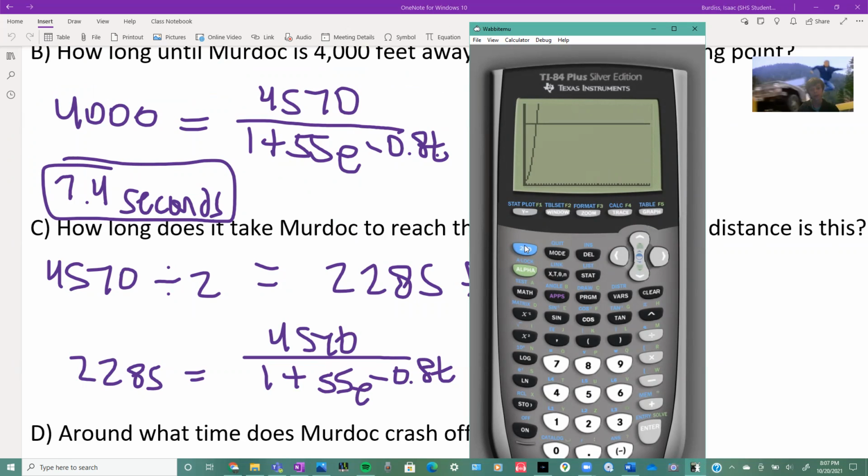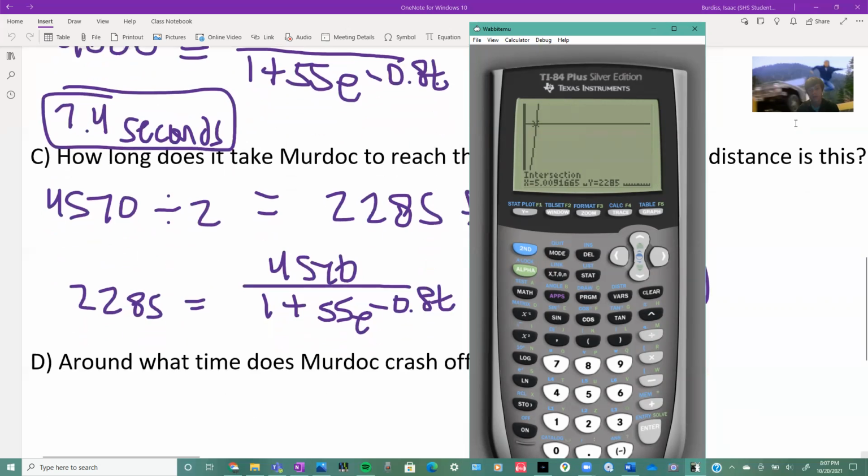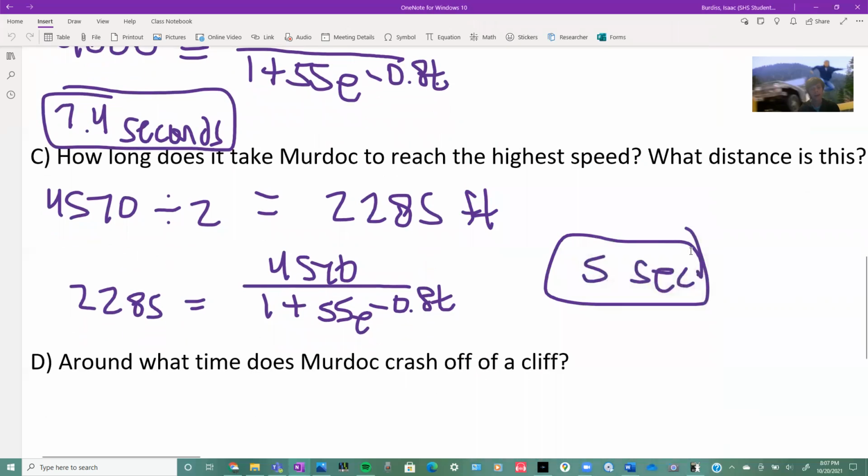So once again, second trace, intersection. And we see the time of 5 seconds. Okay, so it takes Murdoch 5 seconds to go to his high speed. That doesn't mean that the total time is 10 seconds. Don't think that.